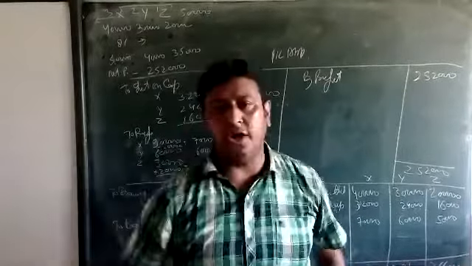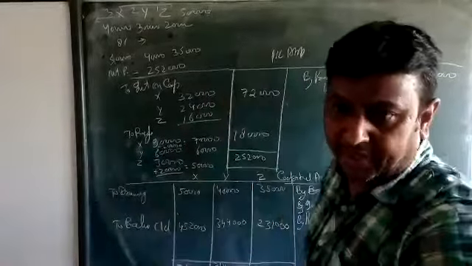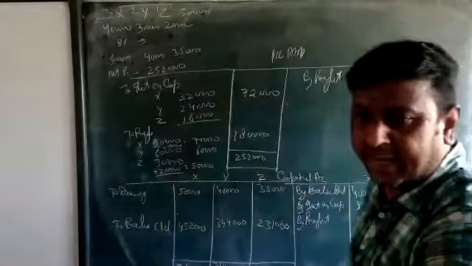In this way, we are going to present the full question.